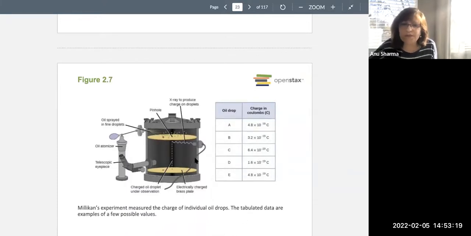So what did he do? He put a very tiny electrically charged brass plate here. And in that, there are really, really tiny holes. And he sprayed oil droplets on top, from an oil atomizer, really tiny droplets of oil.